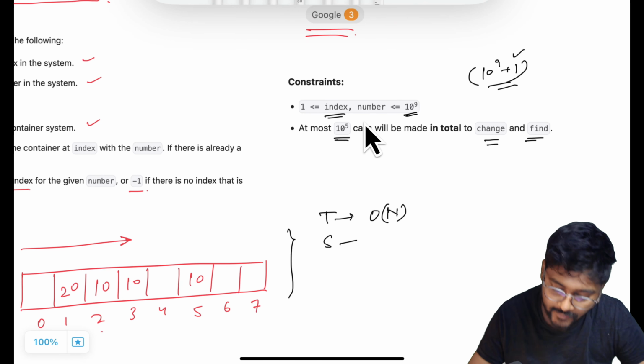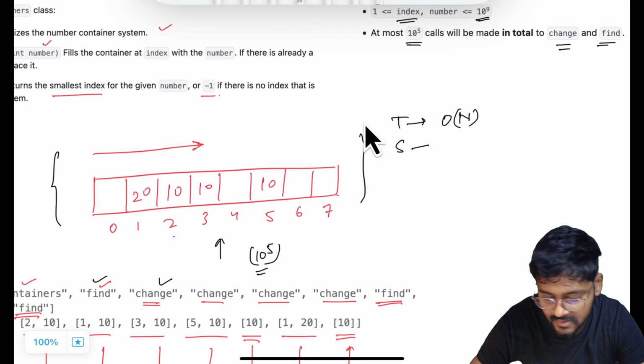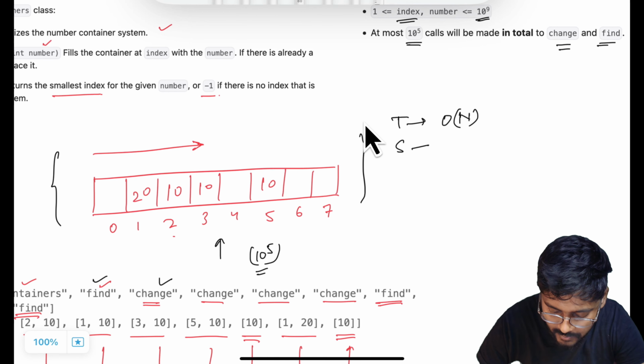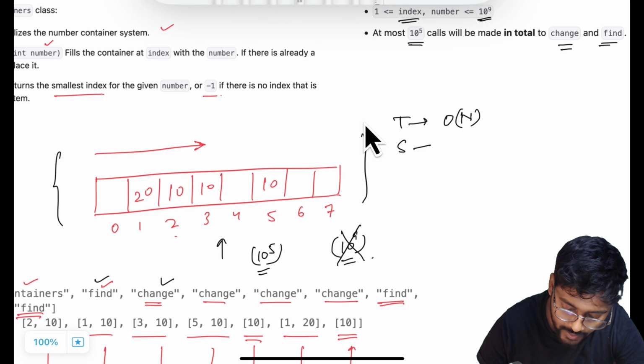So if at most 10 to the power 5 calls are going to be made, it means we are going to have at most 10 to the power 5 entries in this system. If it is only 10 to the power 5 entries, there is no need to take a 10 to the power 9 size array. No need to get memory limit exceeded. We'll just go ahead with the map.